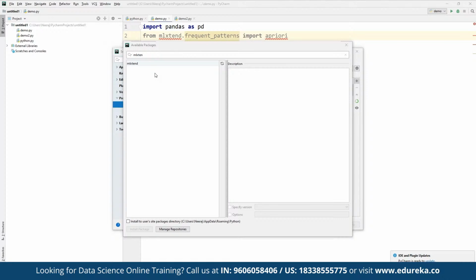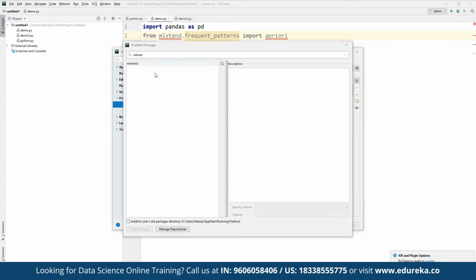So if this library is currently available, we can simply click on install package, and it is going to be installed and stored in the system as a library. In the same way, if you are looking for apriori, we can also use it, because at the end we are going to use apriori from the mlxtend library that we have imported.